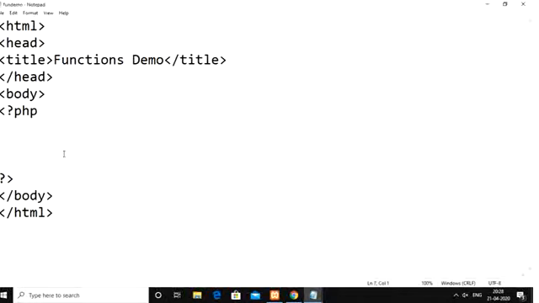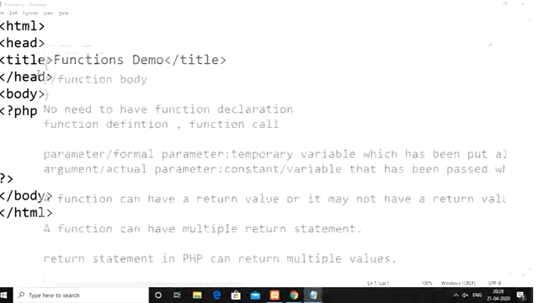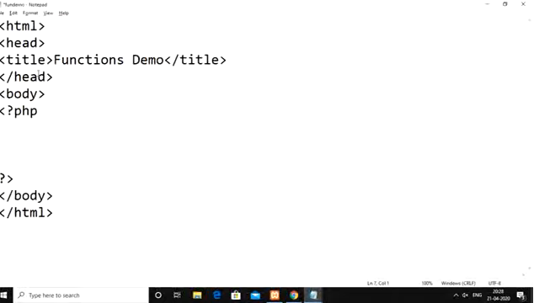The intention of this script is that first we need to call one function which does not take any parameters and does not return any values. We need a function which should not accept any parameters and should not return any kind of values.